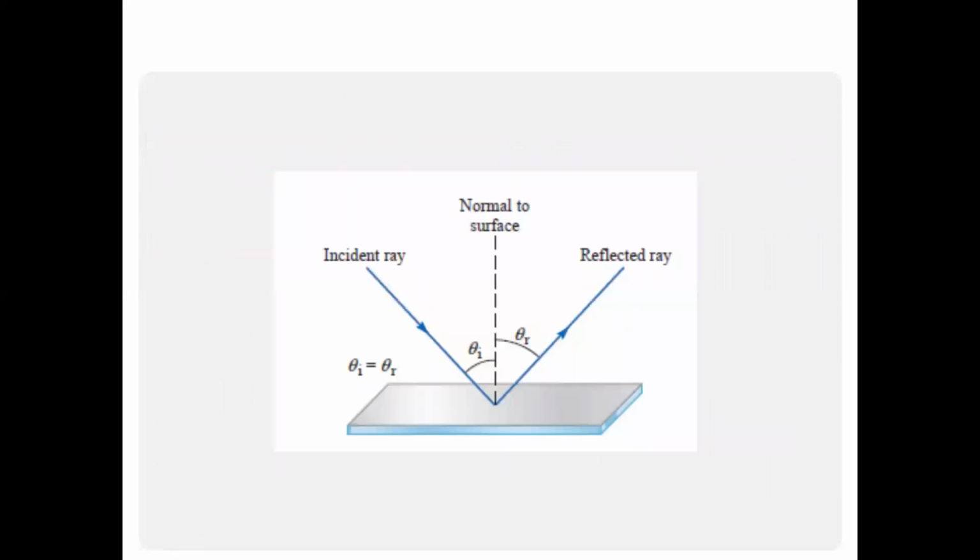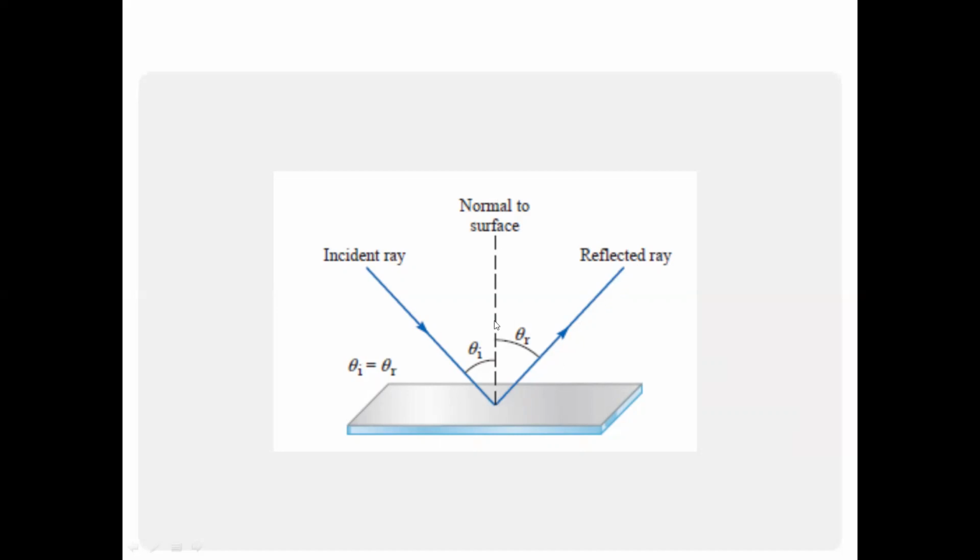Now let's see the figure related to this. Here is a piece of glass, which is the obstacle to the ray. The incident ray is incident on the surface, basically on the glass, and then reflected from that surface.